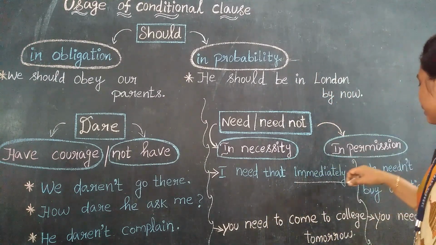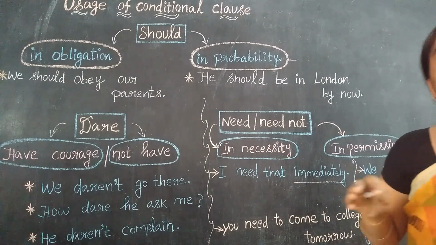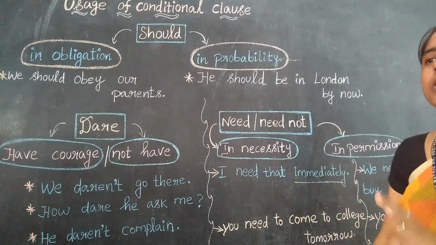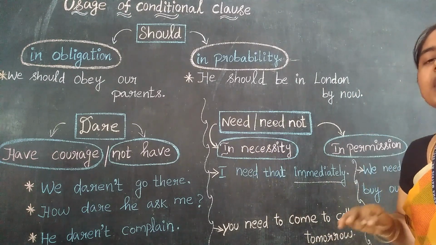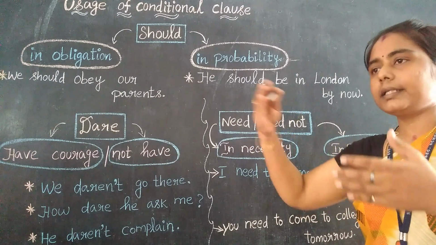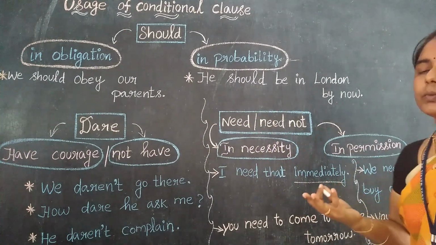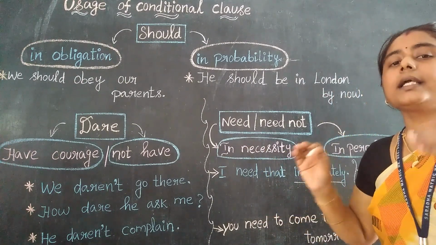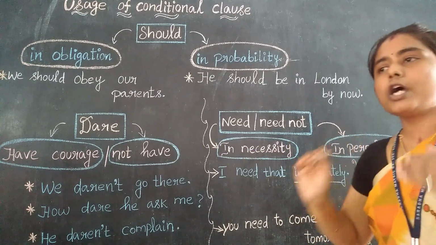Yes. So here, see, we needn't buy our tickets now. We need not buy our tickets now. So we don't want to buy the tickets now. So need not means that only. So we don't want to buy the tickets now. So we need not go there. See here, we need not buy our tickets now. We need the tickets now. We need not buy the tickets now. We need not go there. We need to go there. We need not go there.